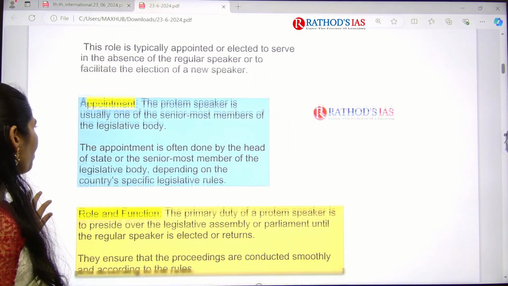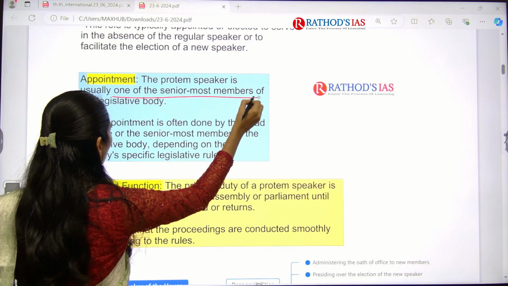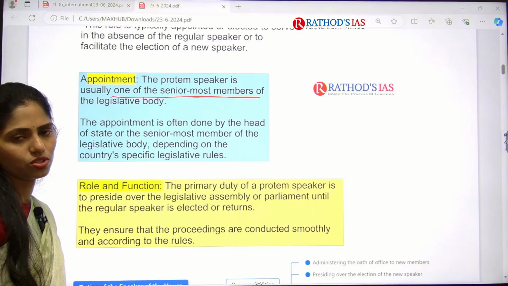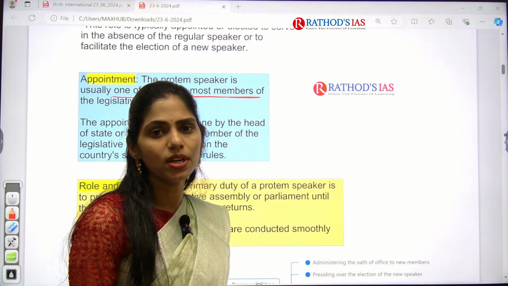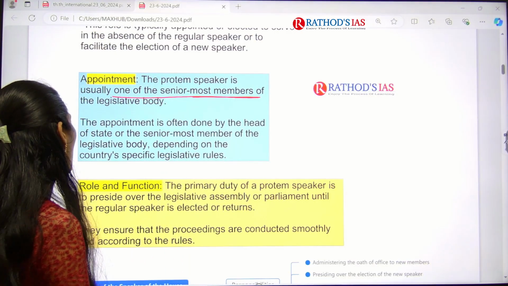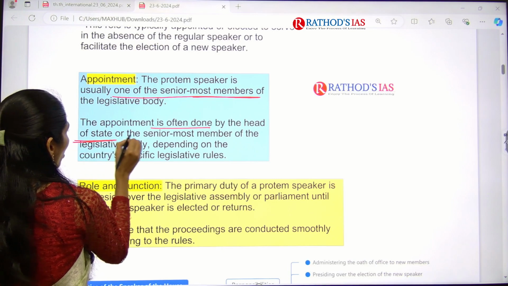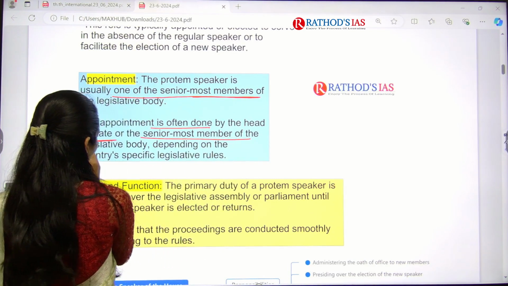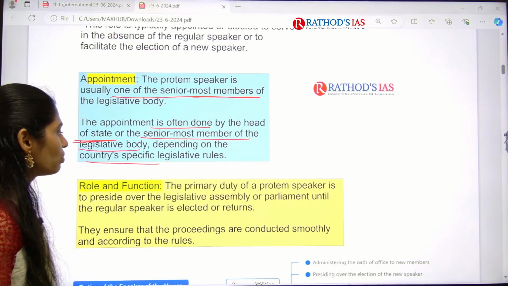And if you see the appointment process, this Protem Speaker will usually be one of the senior-most members of that house. So you have to remember who that person is, the senior-most member of the house. And the appointment is often done by the head of the state or the senior-most member of the legislative assembly, depending upon the country's specific legislative rules.